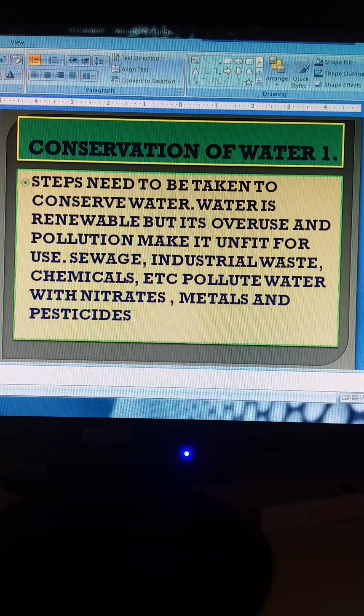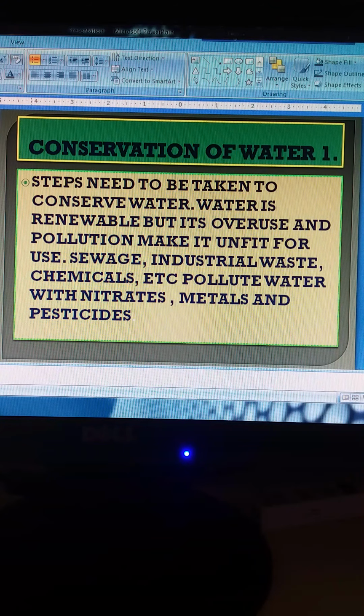Increasing population, rising demands of food and cash crops, increasing urbanization, and rising standards of living are also the major factors that lead to shortage in the supply of fresh water, either due to drying up of the water sources or water pollution, because we need steps to be taken to conserve water.